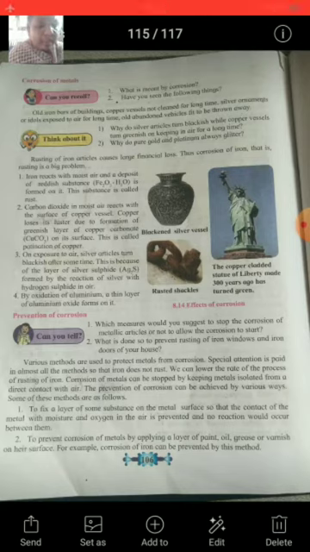In this method, a thin layer of zinc is applied to prevent corrosion of iron or steel. For example, shining iron nails, pins, etc. These are prevented from corrosion by the galvanizing method. Here, a layer of zinc is applied on the surface of the metal.